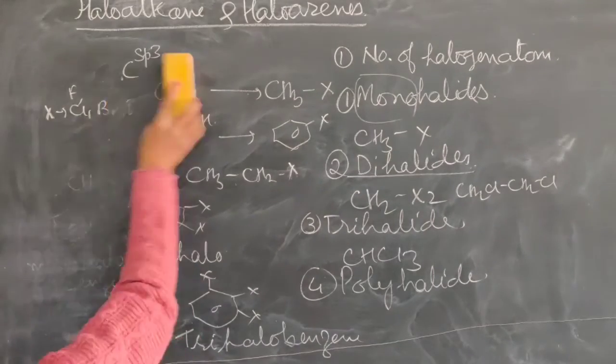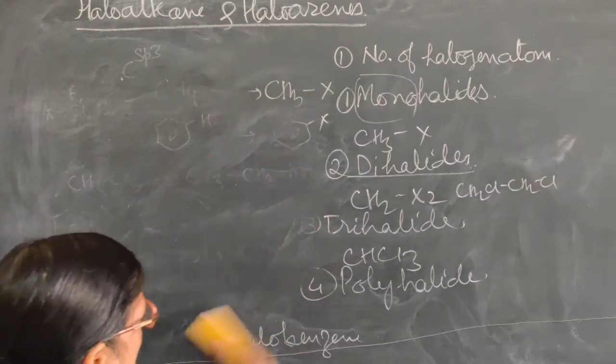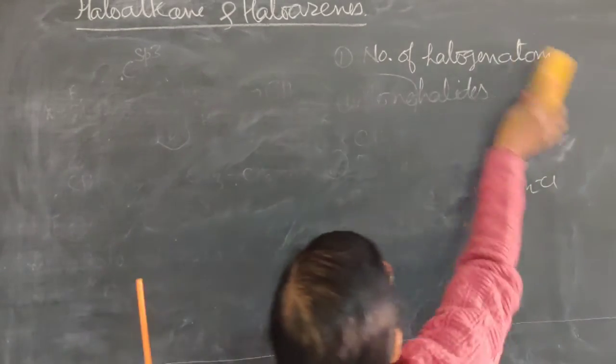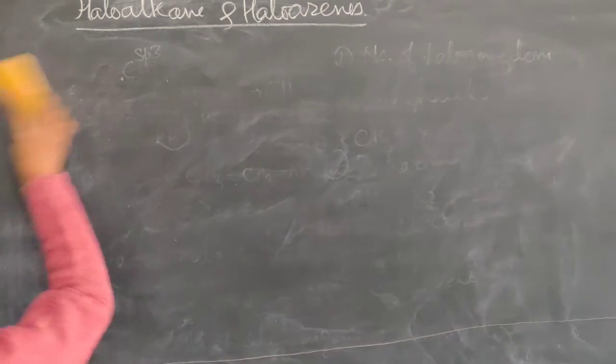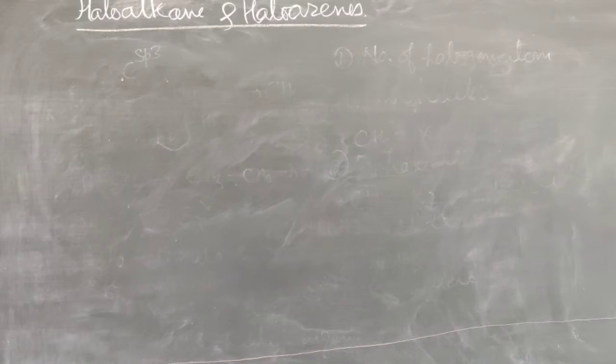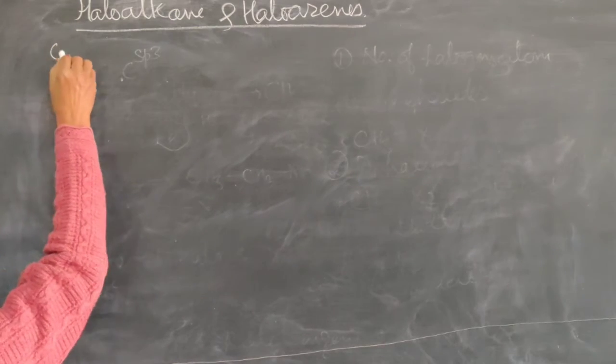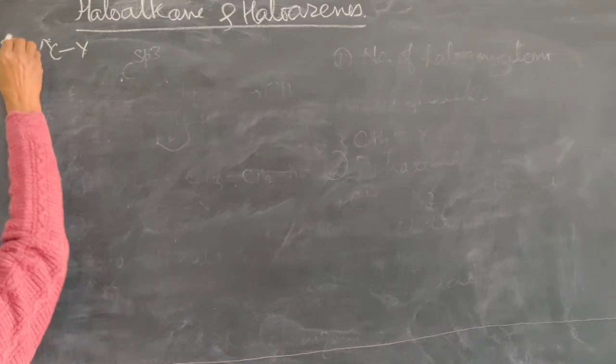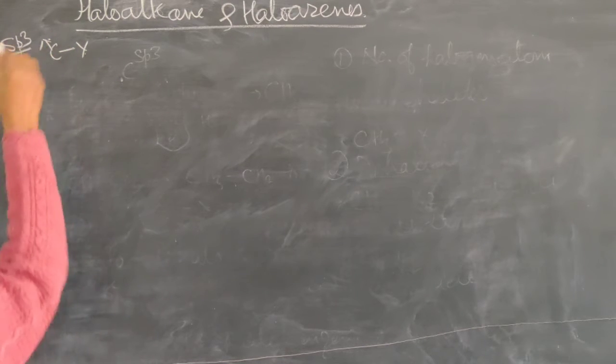The next classification is based on the nature of the carbon atom to which halogen is attached. On the basis of that, we can classify on the basis of the hybridization of this carbon atom.